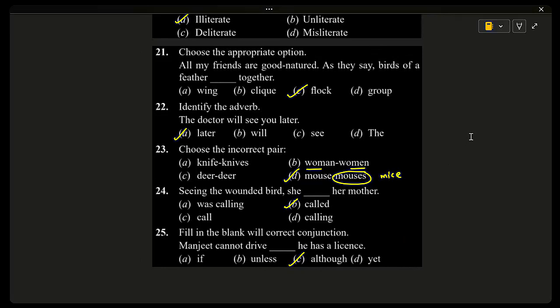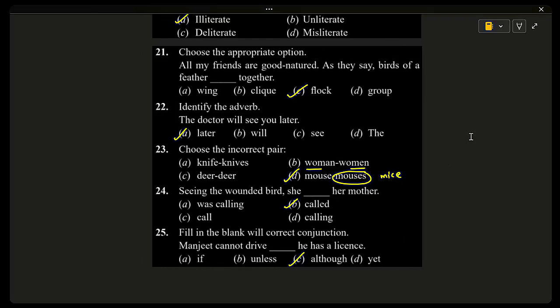See, I told you when to use although. When the second statement is unexpected or surprising, then we can go for although. Somebody cannot drive. Do you think that they'll be having a license? You don't think, right? But they have a license. Although he has a license, he cannot drive.